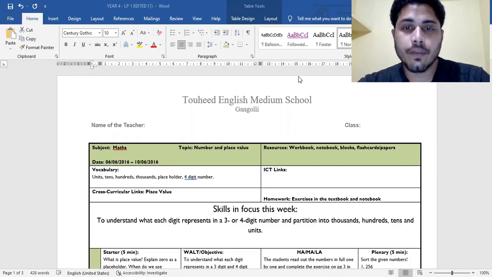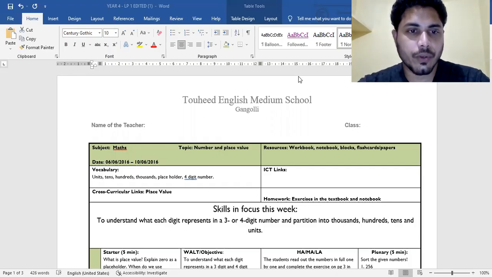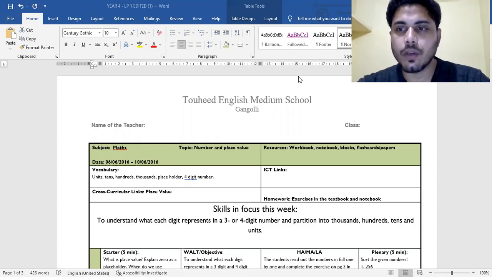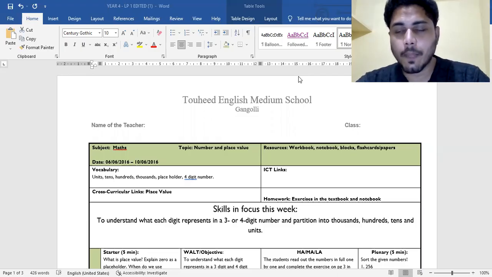If you are teaching 3 different classes, you have to use 3 different lesson plan sheets. One sheet will be for one particular class. Let me tell you in the beginning that this video is only for Tawheed English medium teachers and Tawheed public school teachers. During the training session, I explained that you have to understand what Bloom's taxonomy is and how to write the lesson plan.